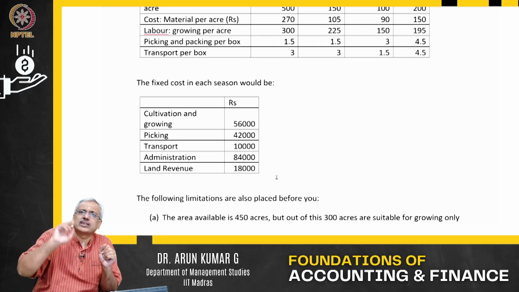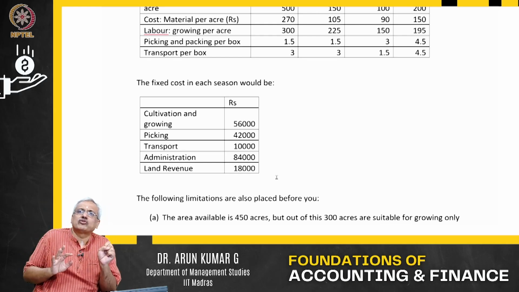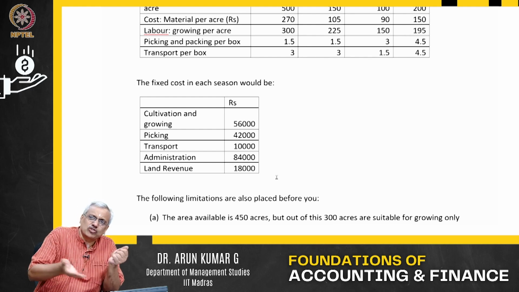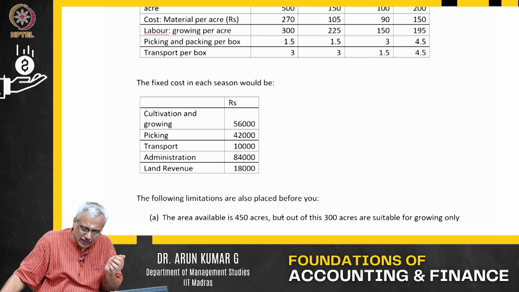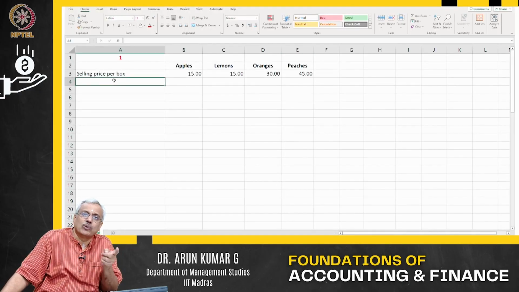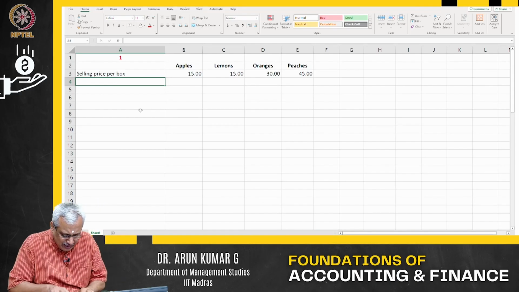So what's your first objective? First objective is to look at contribution per fruit, or per box. How much contribution is each box giving me, each fruit giving me, so that I can look at covering this fixed cost. I will go back to that aspect, and let me look at what the contribution is in this particular case. To do that, let me know what the yield per acre is.